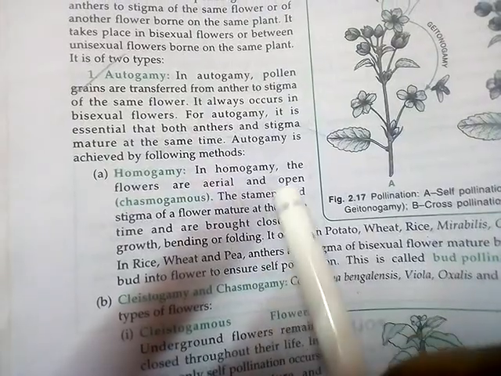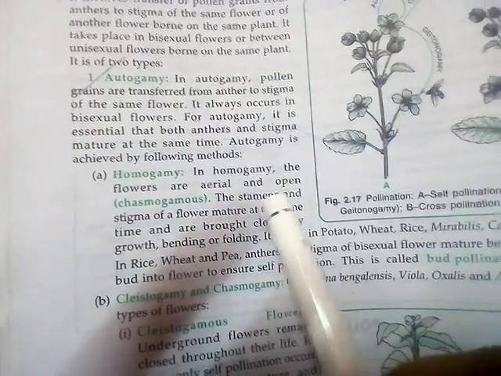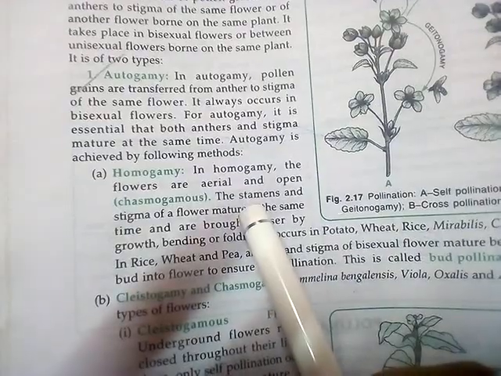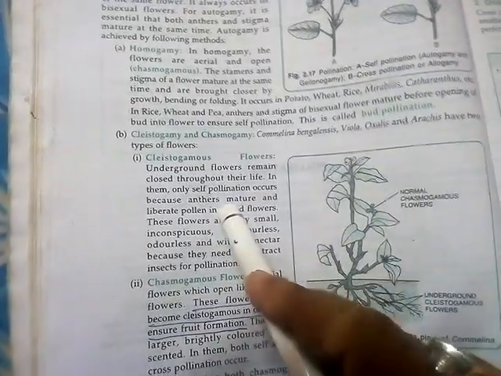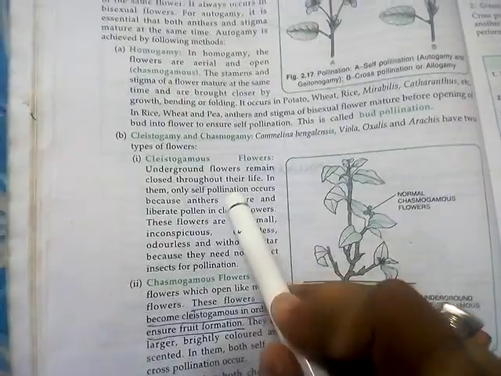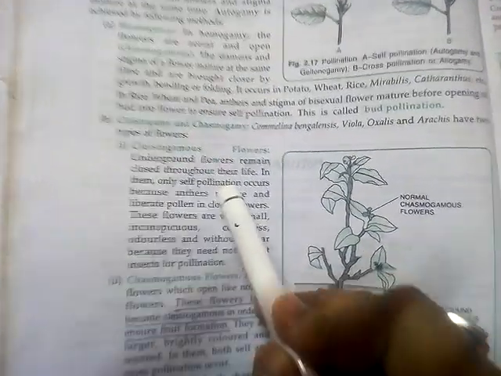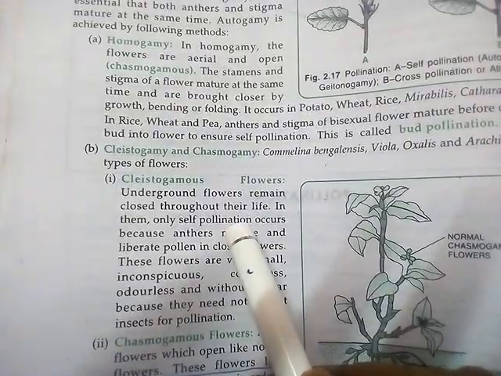Okay, this is homogamy. Flowers are aerial and open, and the stamens and stigma mature at the same time. Example, wheat, rice.